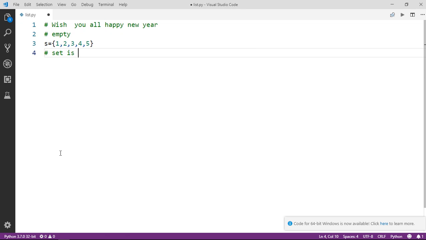So guys, the topic that I have to talk about today is sets. So what actually is a set? A set is an unordered collection of data elements. In a set there is no concept of order. There is no kind of indexing like 0 1 2 3. There is no order of storing a particular element.